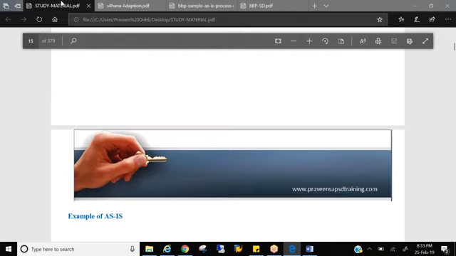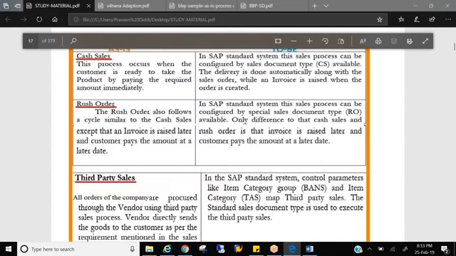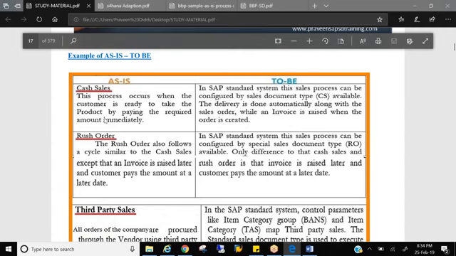So let's see cash sales. What is the customer telling? This process occurs when the customer is ready to take the product by paying the required amount immediately. That's what we do when we go to Big Bazaar: we pay the amount, take the material, and leave. The customer will not tell you this is cash sales, but you should identify it. In SAP, we have a sales document type called CS, item category BVN, and there are two triggering points which help us print the bill immediately. You should have all this knowledge.